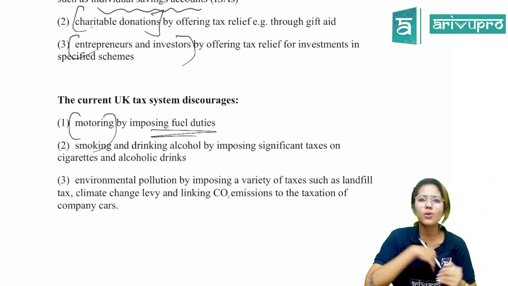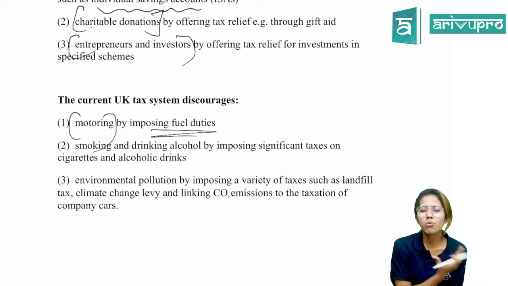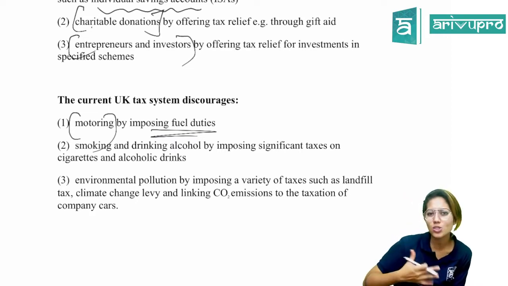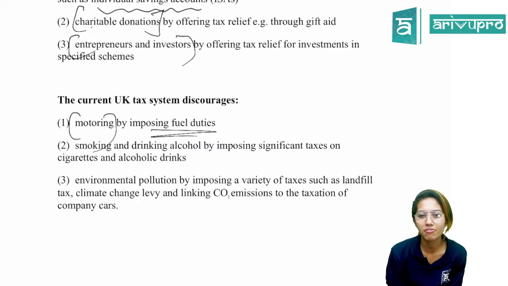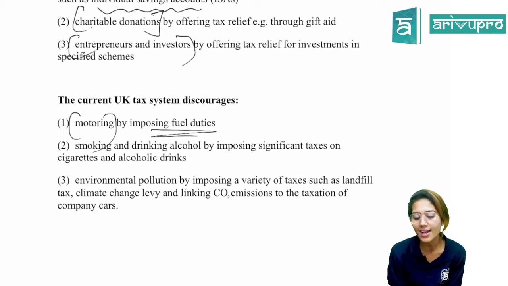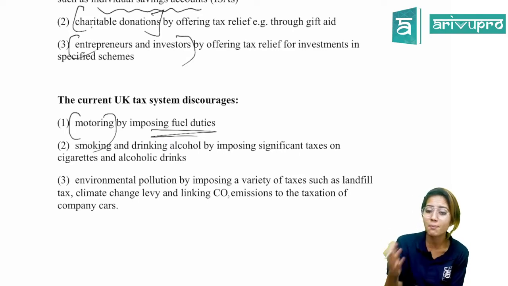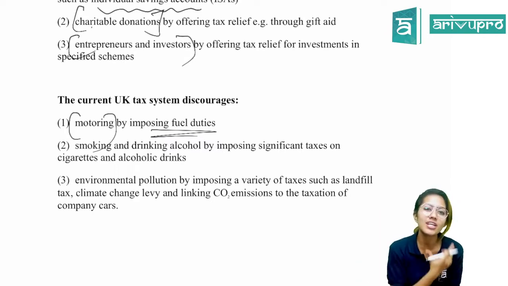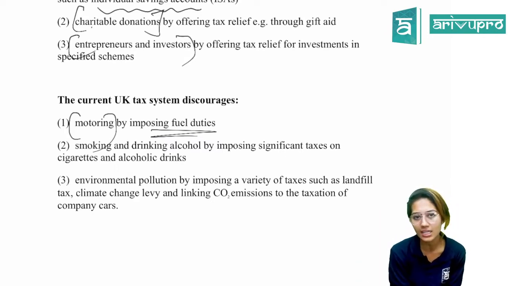This is mainly to ensure that the government does something from its own part in order to discourage the use of alcoholic drinks or cigarettes. So they do their part by levying a higher amount of tax on those products, so that the price goes up and it actually discourages individuals from buying and consuming them.